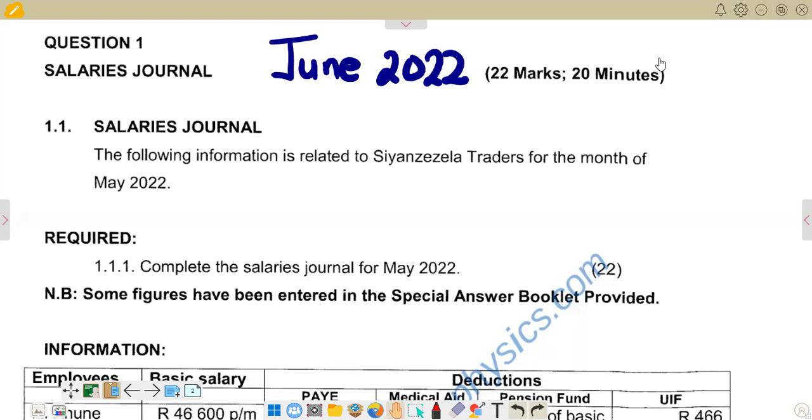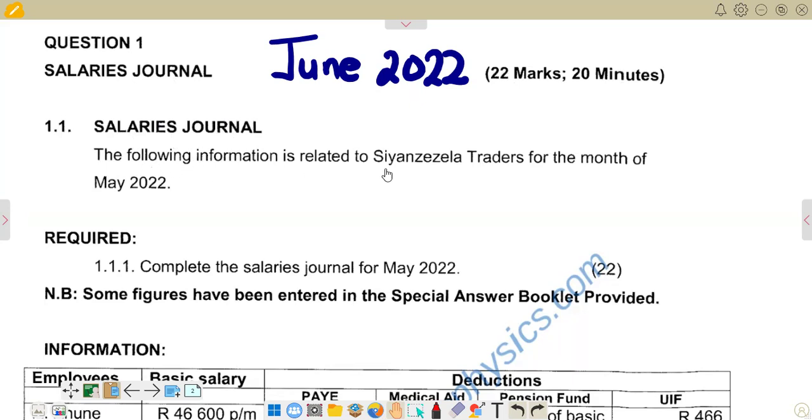Today we want to look at a question of June 2022. This question paper that we want to look at, and we want to look at the first question, which is question one of that question paper, which is on salaries journal. This question has got 22 marks and it requires you to spend about 20 minutes on that question. So I'll go to the question 1.1, which is salaries journal.